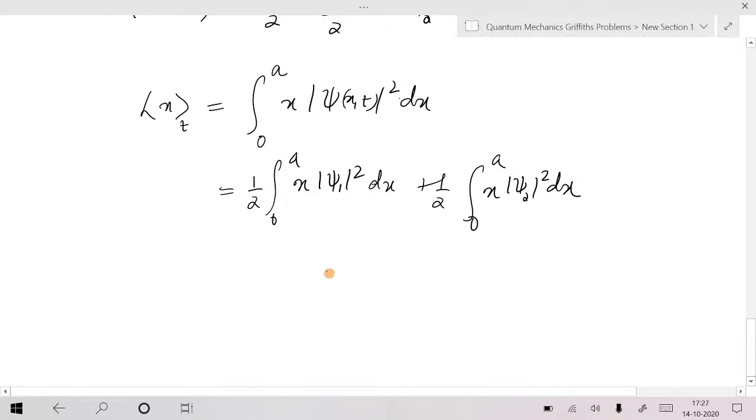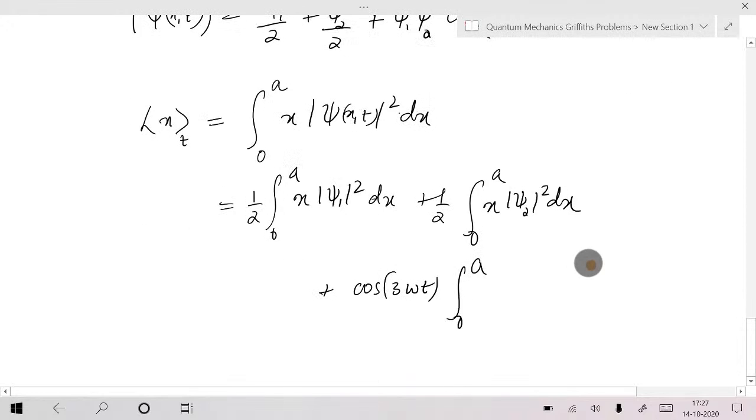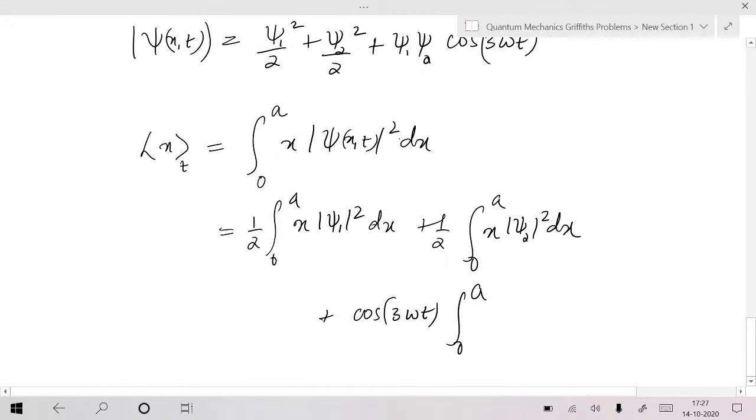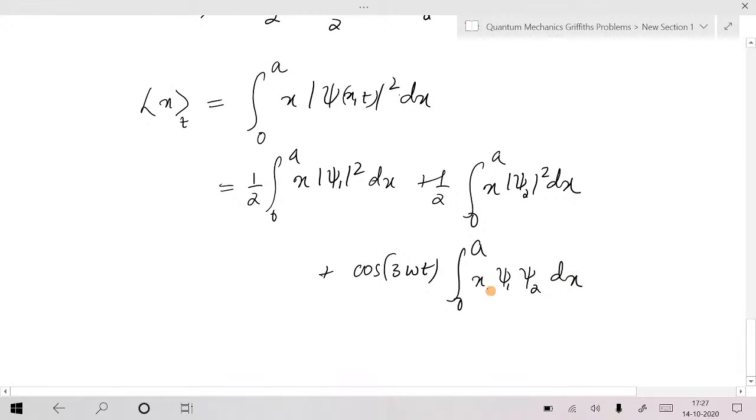plus cos of 3 omega t integral 0 to a x into psi 1 psi 2 dx. Remember, here this integral will not vanish. You have x here, this is not the orthogonality relation, so this will not vanish. Now can you guess these two integrals?